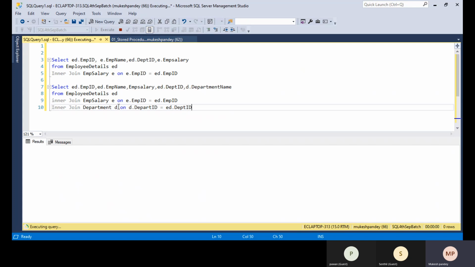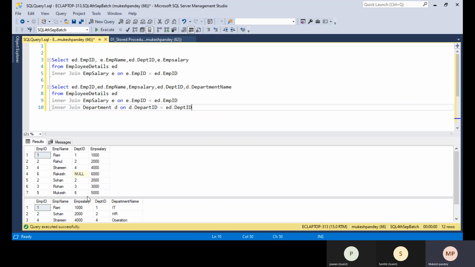If you require this report daily, you need to save this code somewhere, like a SharePoint location, and whenever it is required you need to open the file, execute it, and close it. Next time, again you need to open the file.